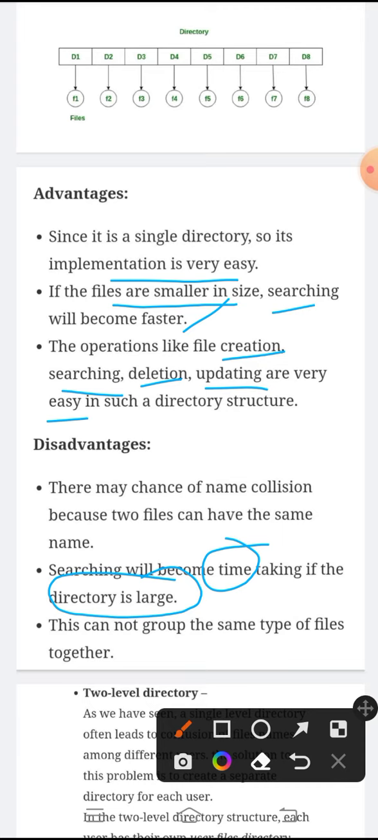Coming to disadvantages, as I told you, the file names must be unique, otherwise there will be a chance of name collision. And grouping cannot be done in this single level directory.